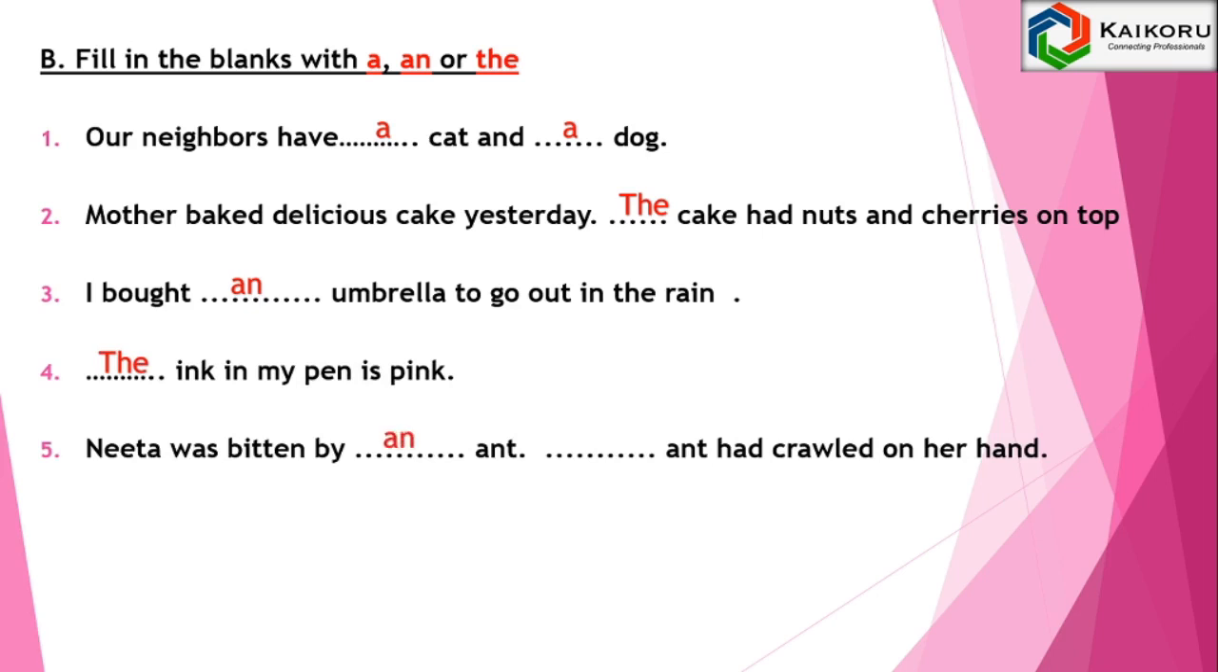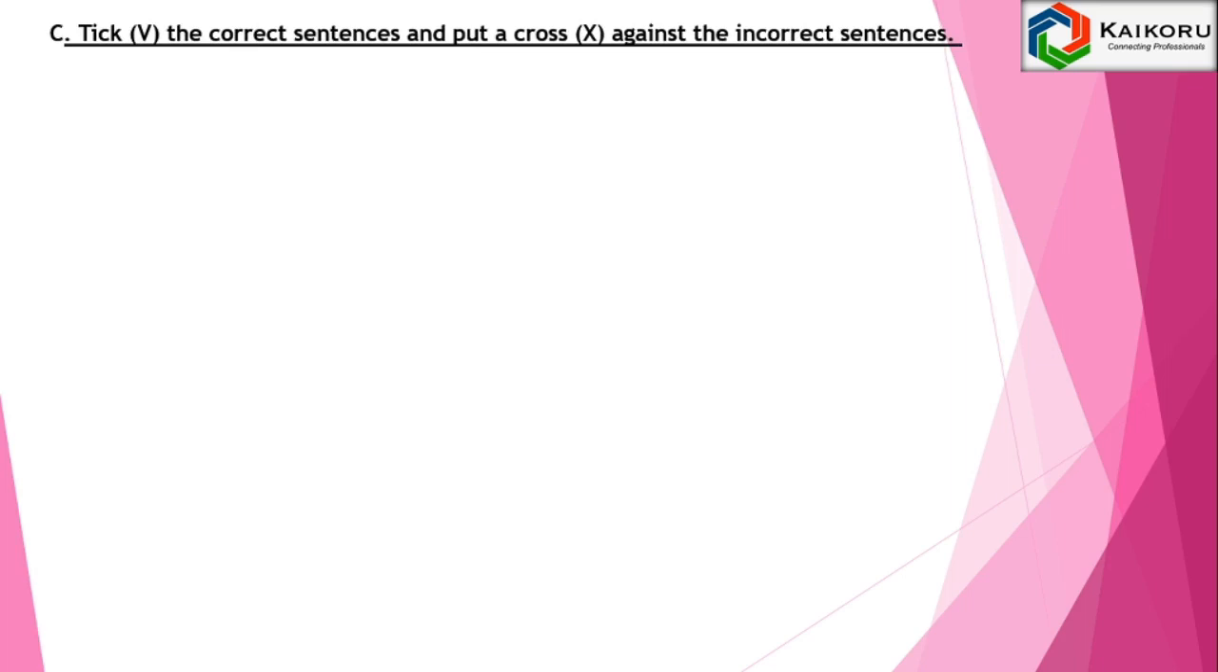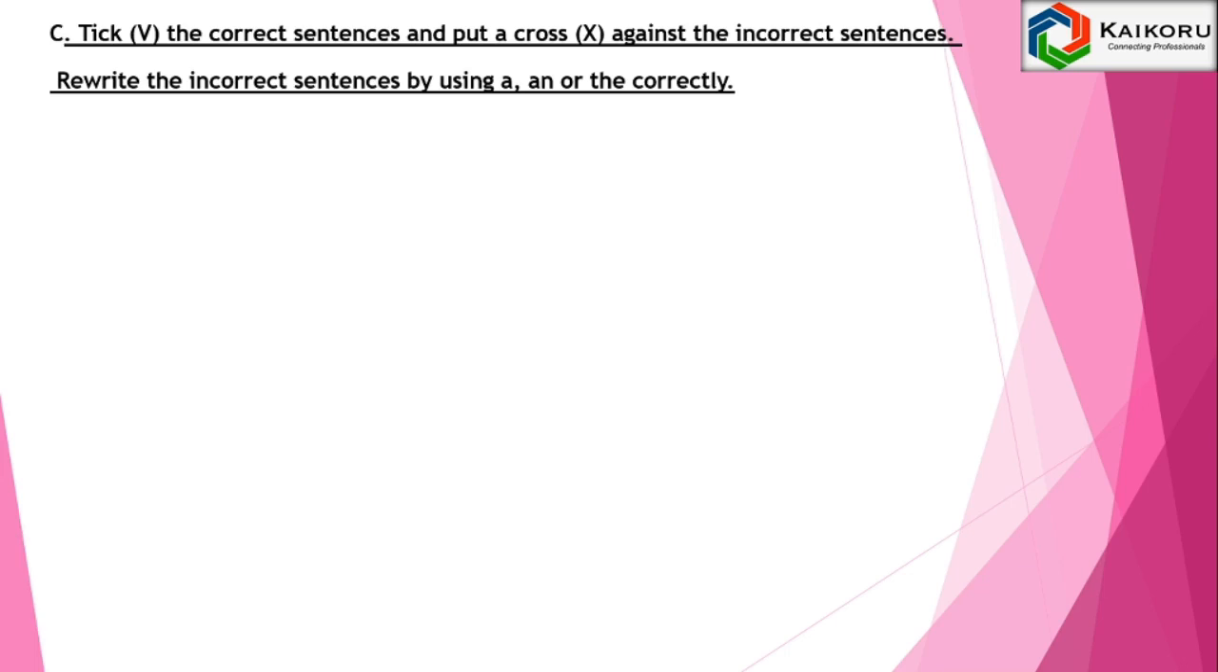Neeta was bitten by an ant. The ant had crawled on her hand. We wanted to go to Agra to see the Taj Mahal. Tick the correct sentence and put a cross against the incorrect sentences. Rewrite the incorrect sentences by using a, an or the correctly.